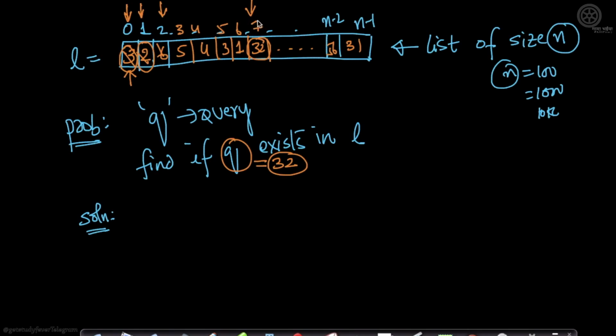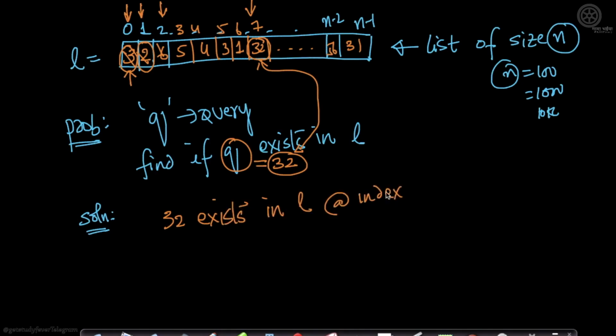At index 7, I see 32. Now this 32 and this 32 match. So I will say that yes, 32 exists in my list L at index 7.